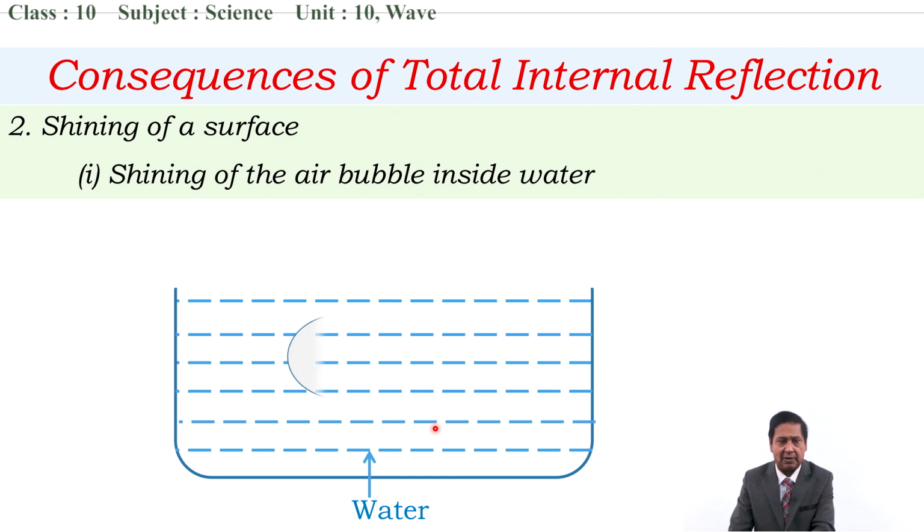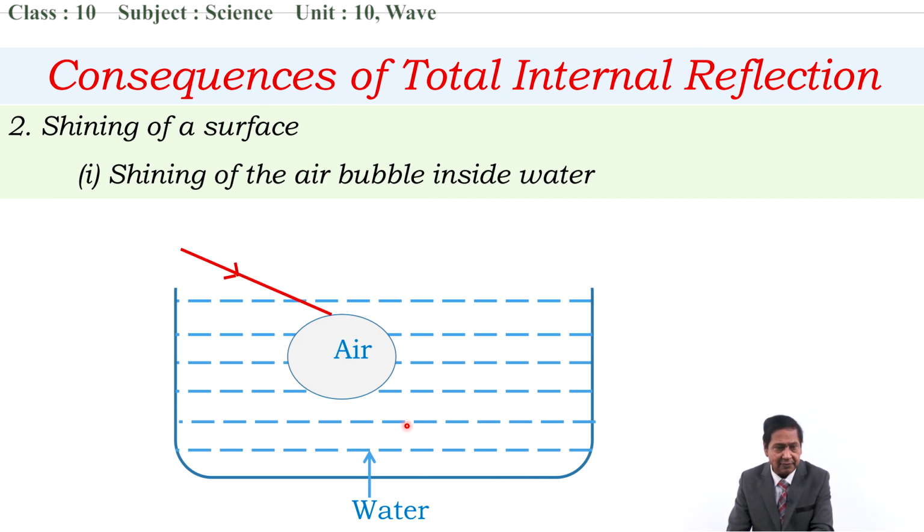I want to describe this nicely with the help of a big air bubble. Let's say we have a little big air bubble. With the help of this big air bubble and total internal reflection, I want to make you clear. If light traveling from water to air tries to enter into the air bubble, then what happens? It is traveling from denser to rarer medium, water to air.